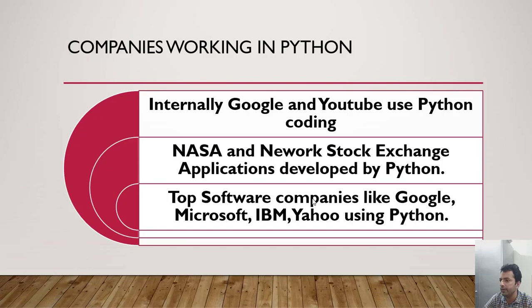These are the various places where Python is used, like Google and YouTube use Python, and software companies like Microsoft, IBM, and Yahoo also use Python. NASA uses Python, and the New York Stock Exchange also uses Python in its applications.